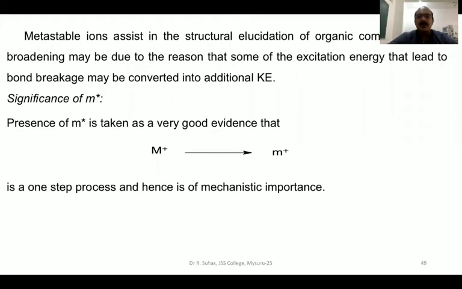Now we will try to solve some problems regarding the calculation of the mass of the metastable ion. Also, if the metastable ion mass is given, you can calculate either the daughter ion or the parent ion. If the masses of the daughter and parent ion are given, then you can easily calculate the mass of the metastable ion. Now we will see how best we can utilize this equation in order to calculate all those things.